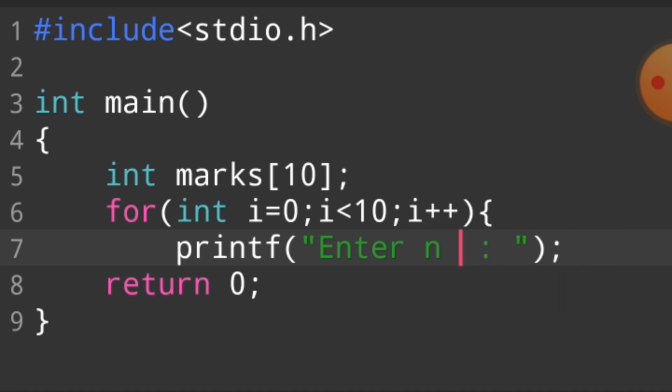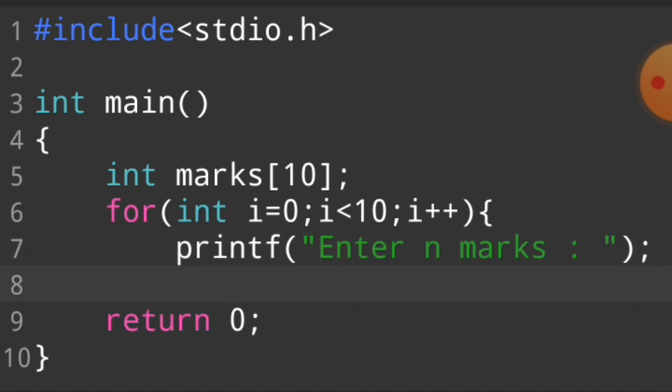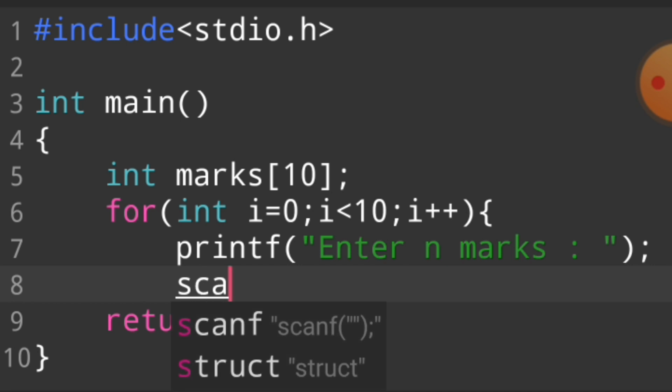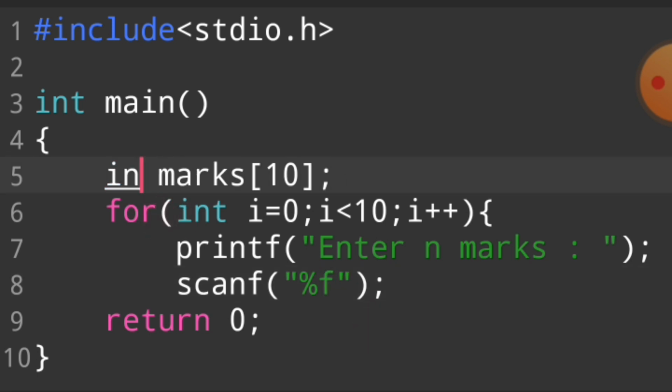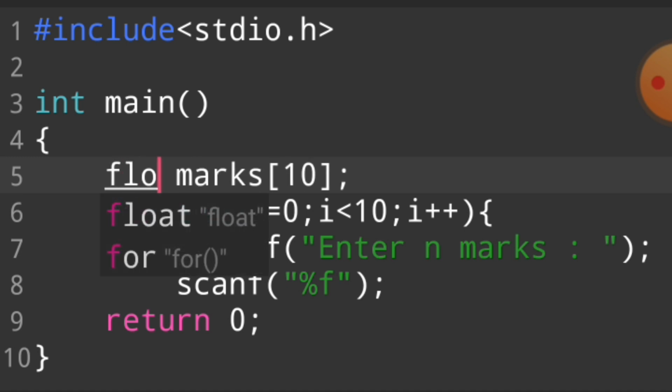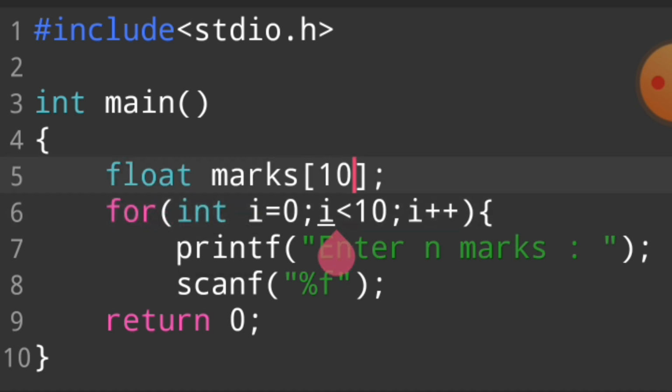I want to take marks, and because marks can be written in floating point form, I declare this array as floating point data and use the scanf function. In this variable we take floating point data. For example, 7.5 out of 10.